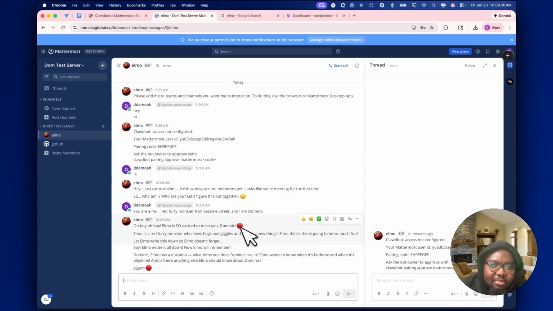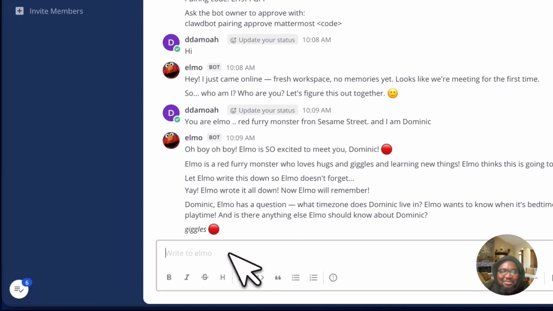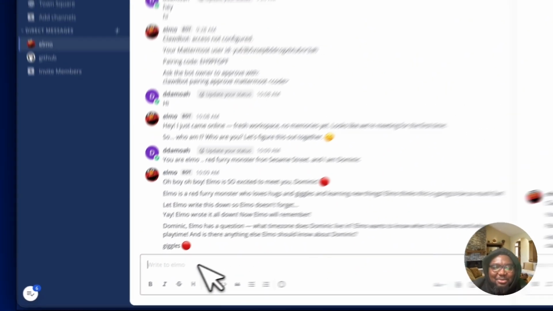All right, so Elmo is going to be this red emoji. Elmo has a question. That is very, very Elmo-like. What time zone does Dominic live in? Elmo wants to know when it's bedtime. Okay, it's probably a little bit too playful, but it's cool. I like it.